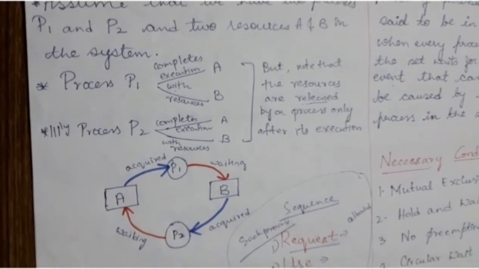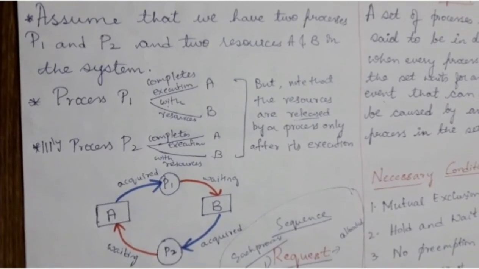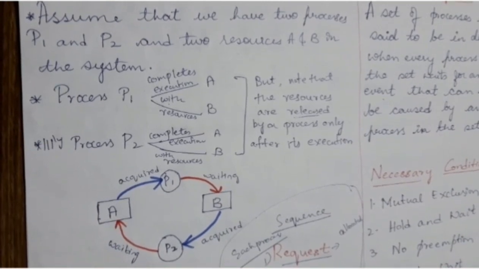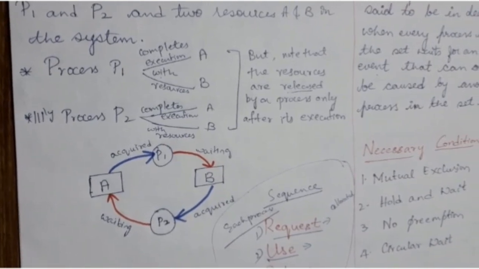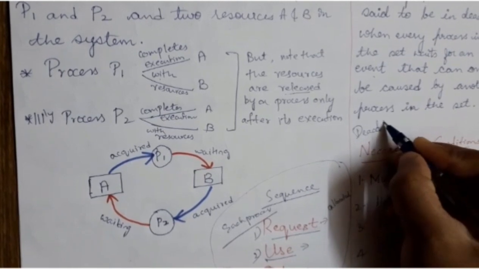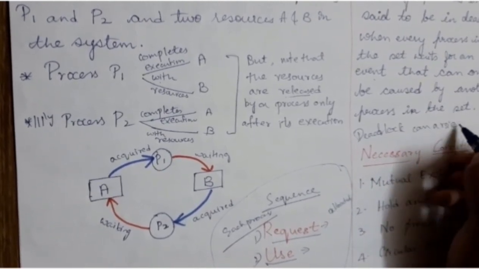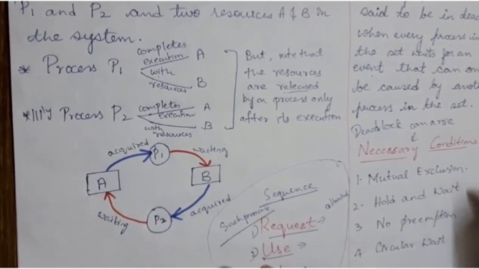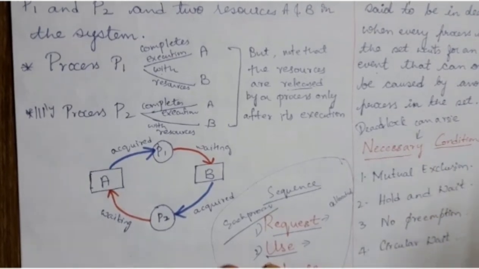Next, there are four necessary conditions for deadlock. A deadlock situation can arise in the following four conditions. The first one is mutual exclusion, the second is hold and wait, the third is no preemption, and the fourth is circular wait.